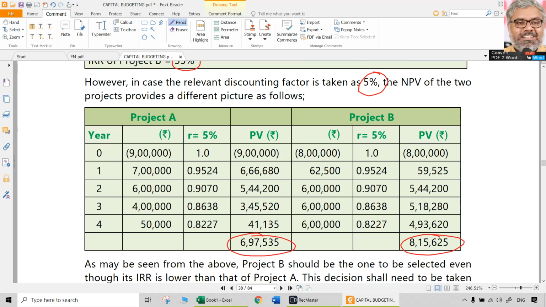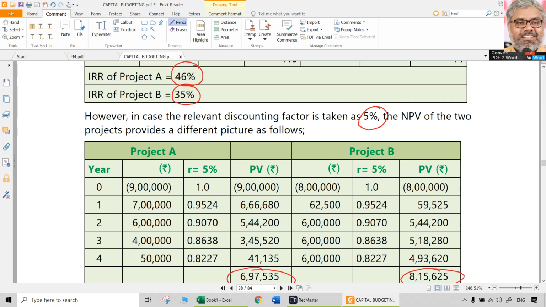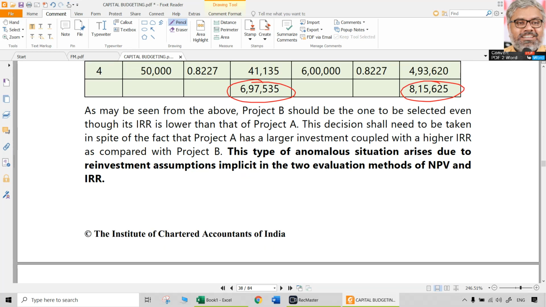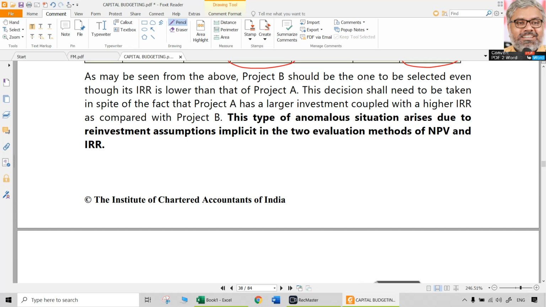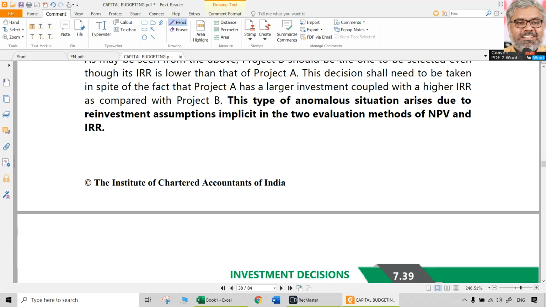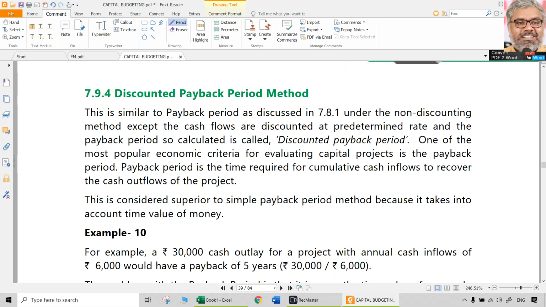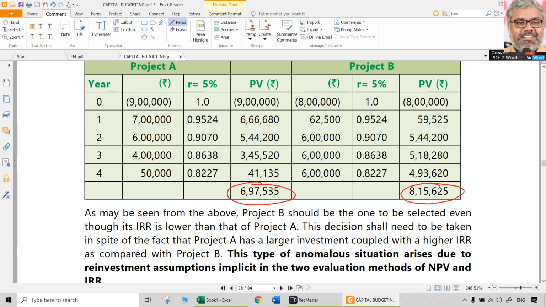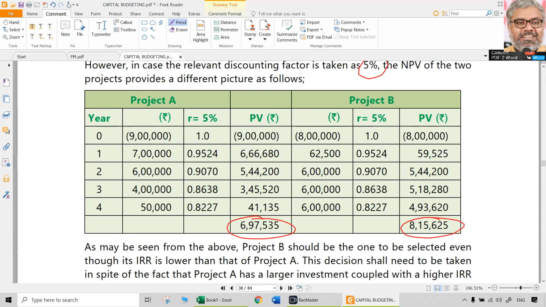Project B is having more NPV, A is having more IRR, again conflict possible. So various anomalous situations happen because of the limitations of IRR. That is the reason whenever there is a conflict, we need to definitely take the side of NPV but not IRR.